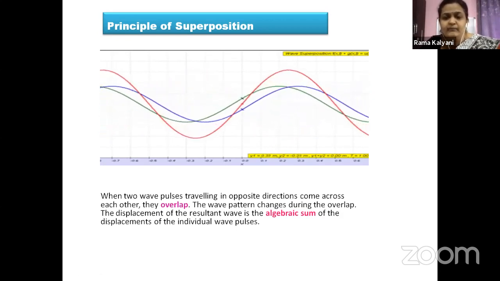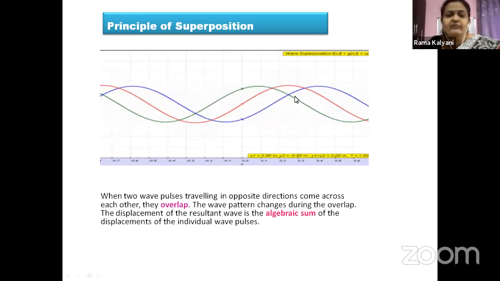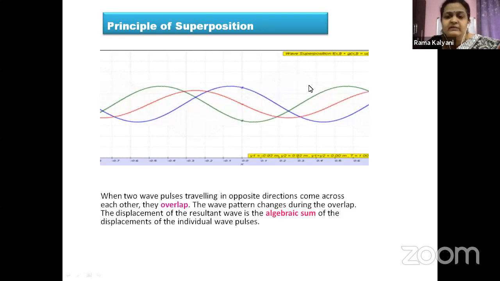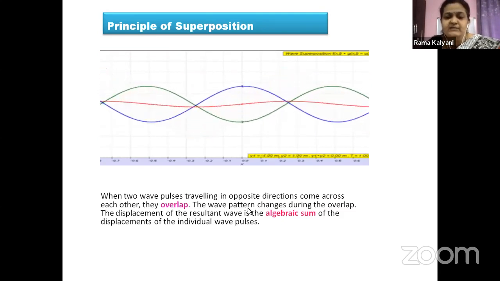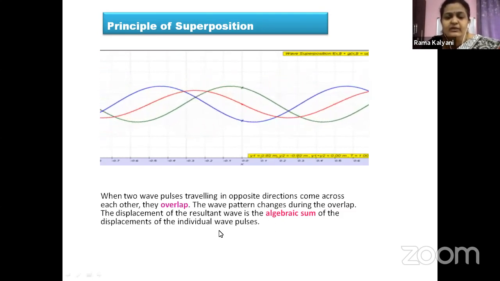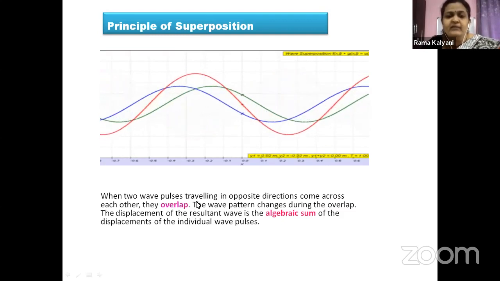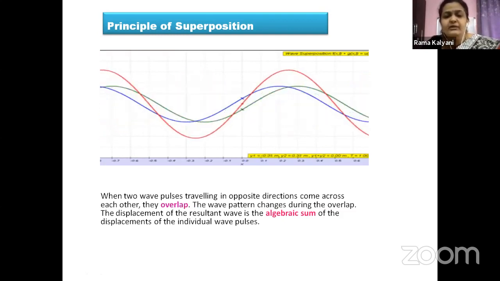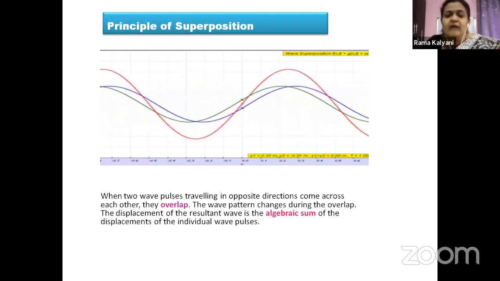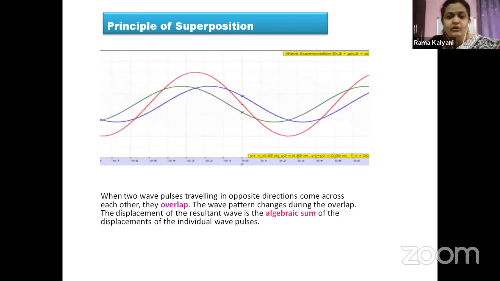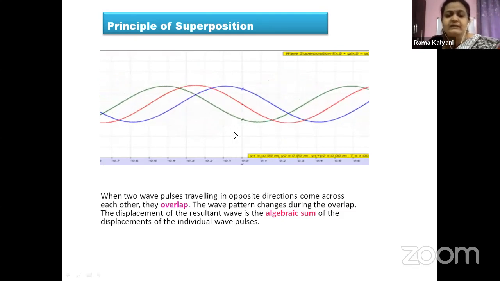What happens during this time? The wave pattern changes during the overlap. You can see the red colored wave. Yes, children, the red colored wave is the resultant wave now. This changes during the overlap. The displacement of the resultant wave is the algebraic sum of the displacements of the individual wave pulses. Observe the red colored wave. It is the sum of the displacements or sum of the amplitudes of the two overlapping waves. That is, the amplitude of the green colored wave plus the amplitude of the blue colored wave gives rise to the amplitude of the red colored wave, which is the resultant wave.